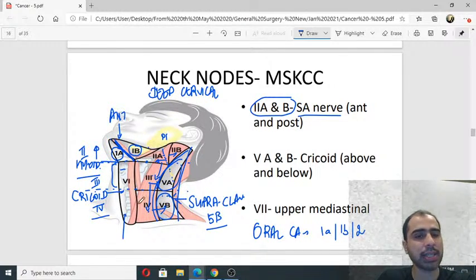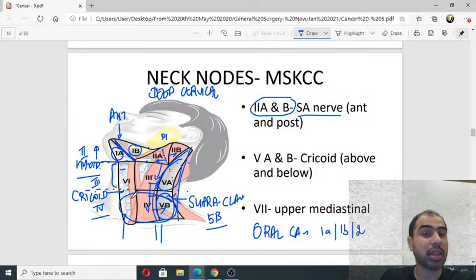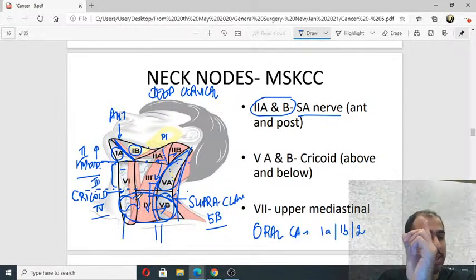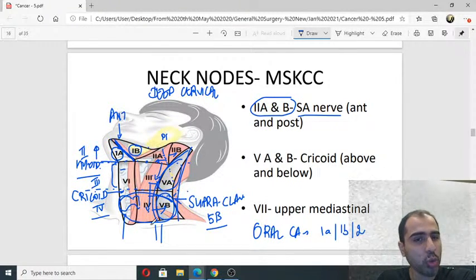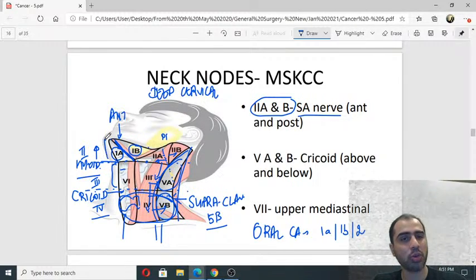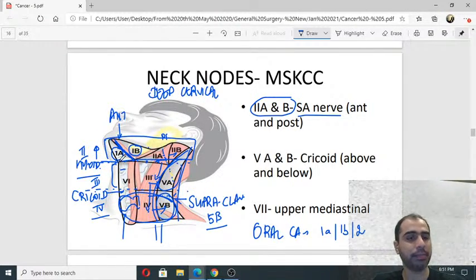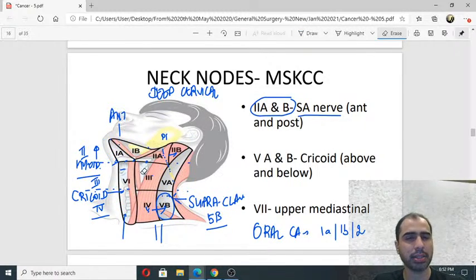The lower nodes, 4B, 5 and 6, get metastasis from aerodigestive cancers: larynx, thyroid, remember thyroid, level 6, Delphian node, upper esophagus. They all go to these nodes. So oral and oropharyngeal cancers go to the upper nodes usually, and the upper aerodigestive tract cancers go to the lower ones. Skip metastasis means it will jump a station. That is skip metastasis, where it jumps a station.